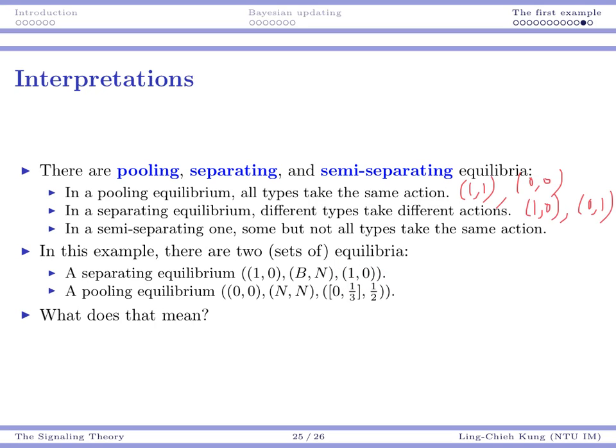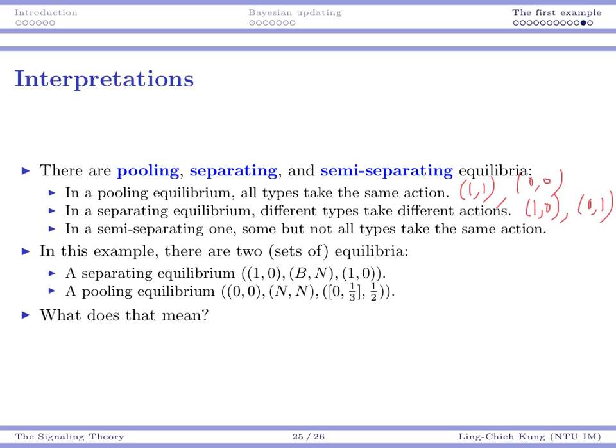On the other hand, there is also a pooling equilibrium. Both companies choose to offer no warranty, and no consumer buys the product. And then we have a set of possible posterior beliefs that is consistent with the players' decisions.